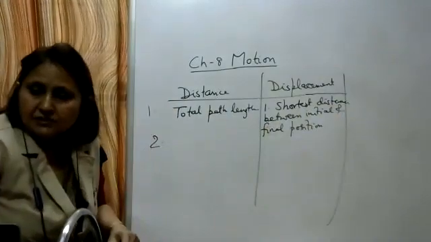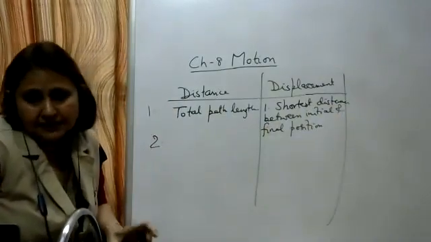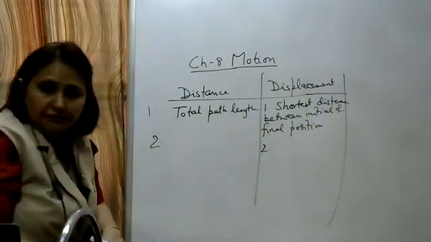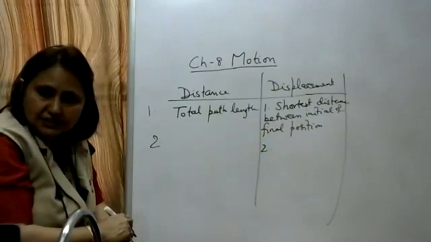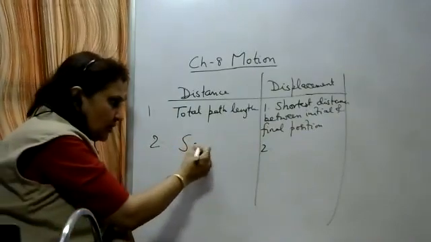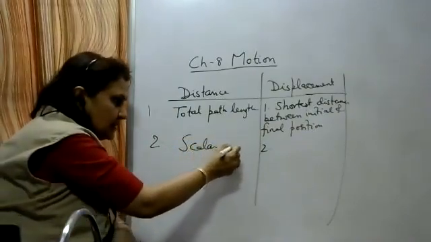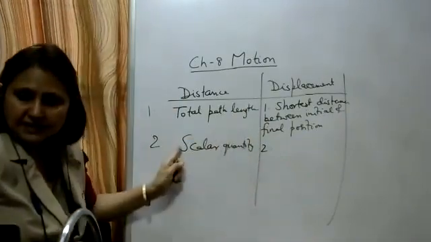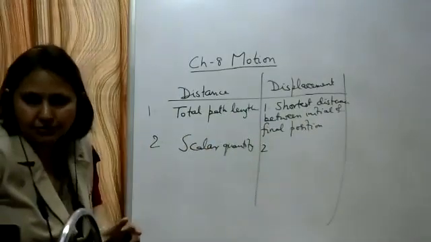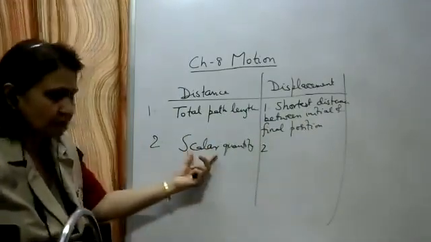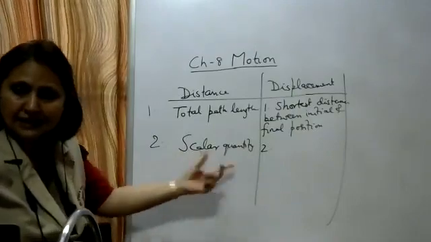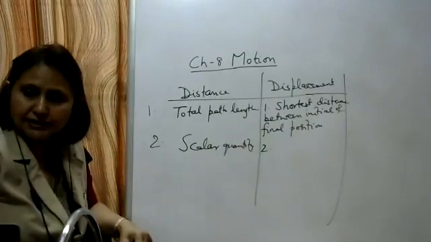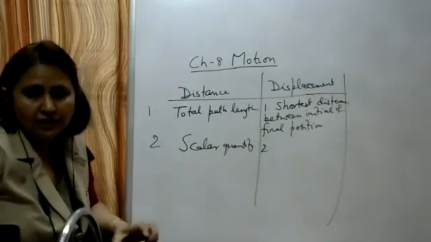Second difference. Distance is a scalar quantity, that is, it has got only magnitude. Displacement is a vector quantity. So write for distance: it is a scalar quantity, that is, it has only magnitude. You can define it also here. What is a scalar quantity? That is, it has only magnitude.